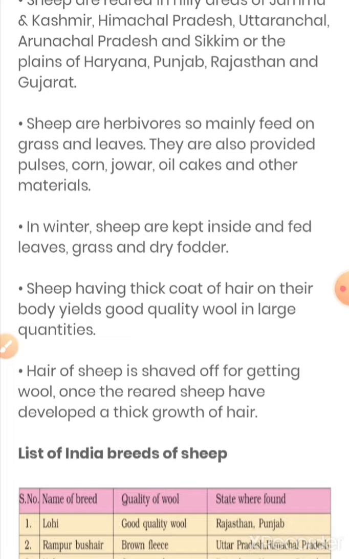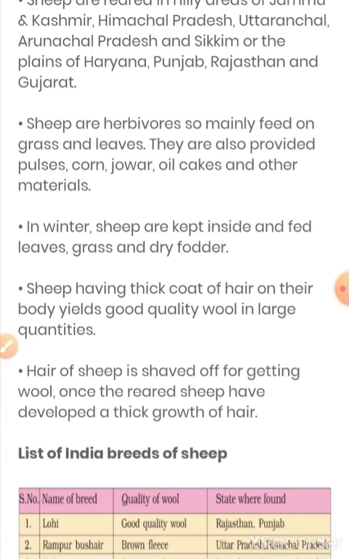So just think, what will happen if you don't have any cloth, any blanket in winters, and you have to sleep, you have to survive. You will not survive, you will get sick.